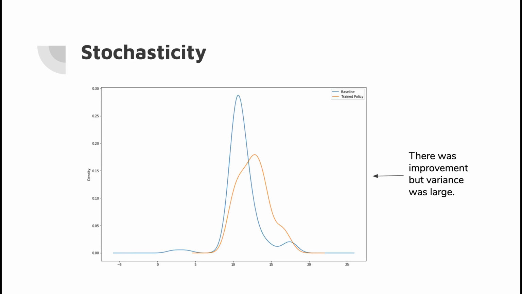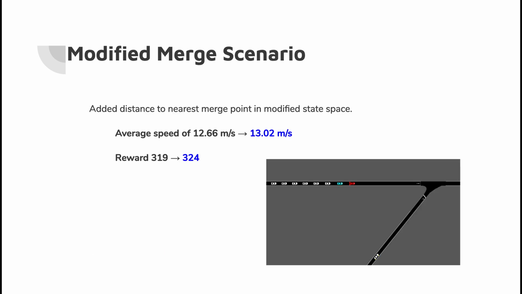Later, we went on to do the statistical analysis of our results. So in this plot, the blue line is the velocity distribution for the baseline, and the orange one is the velocity distribution for the trained policy for over 100 rollouts. And we can clearly see that the distribution was quite different. Now in our further analysis, we want to see if we can reduce the variance of the trained policy, but that is the next step of action.